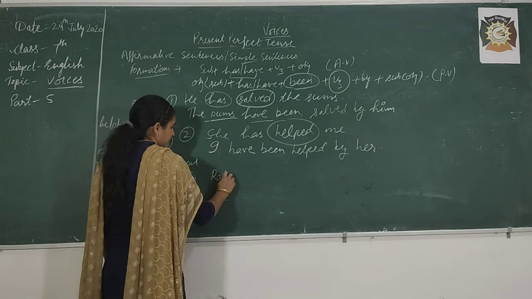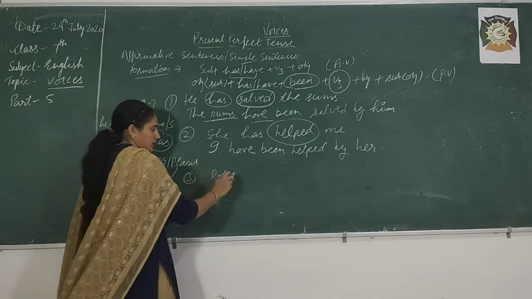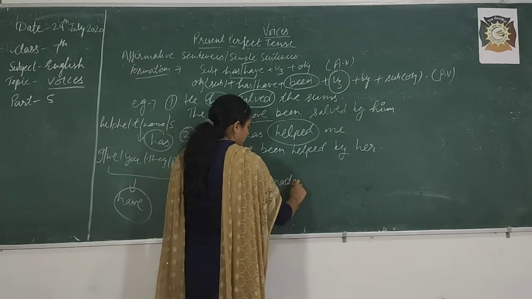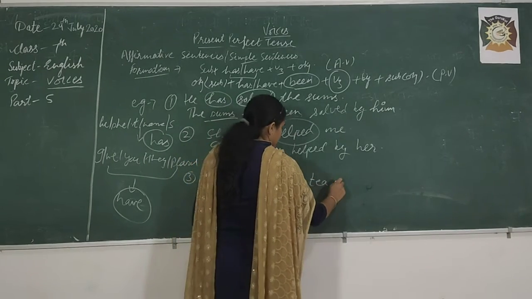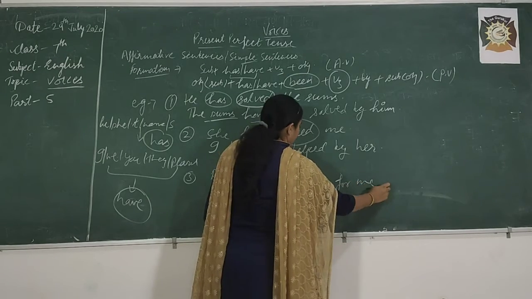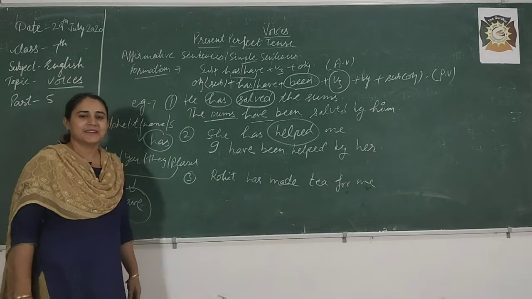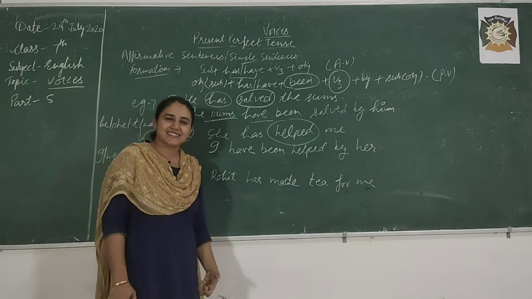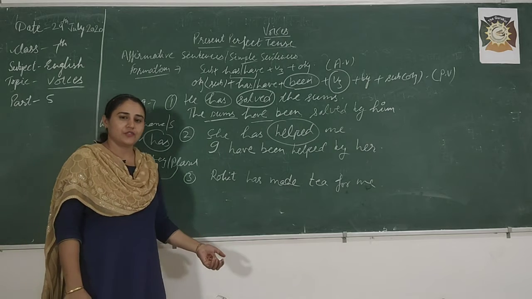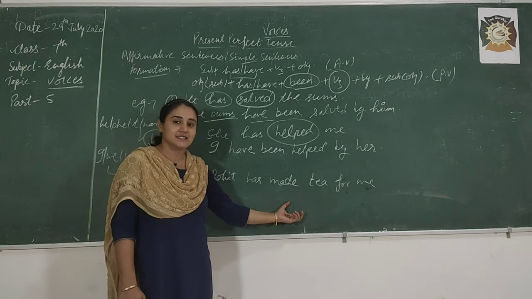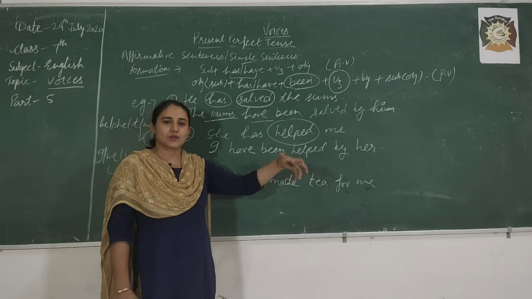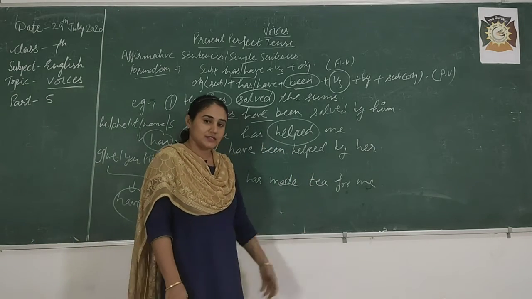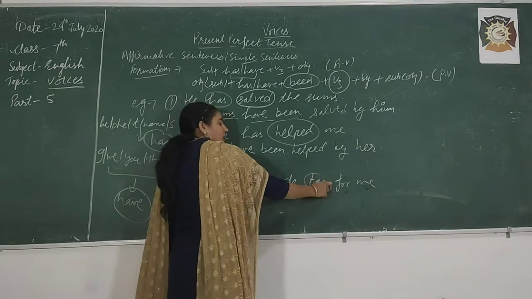One more example regarding this, right? Rohit has made tea for me. Okay, so here you may get confused about what the object is in this sentence. Some of the students are still confident: no ma'am, we know what the object is in this sentence. Okay, because we already solved such examples, right? So Rohit has made tea for me. So tea is your object.